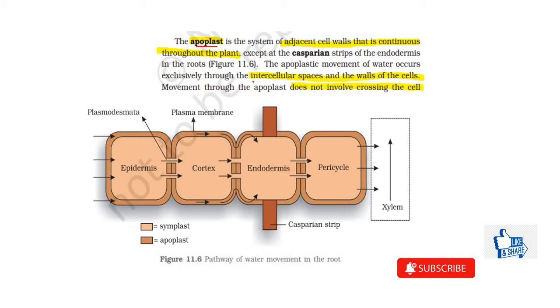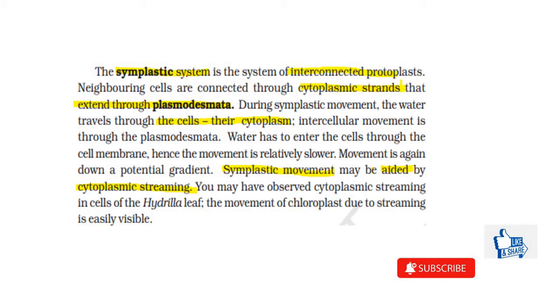Then the next point mentioned over here is that the movement of water occurs exclusively through the intercellular spaces and walls of the cells, as we can see in the diagram. Then the next point is also saying that there is no crossing of the cell membrane taking place over here. Then the explanation for the symplast. So the symplast system has cytoplasmic strands that extend through the plasmodesmata. So the movement of the water takes place from one cell to the next cell with the help of the plasmodesmata. So there is plasmodesmata present between the cell walls.